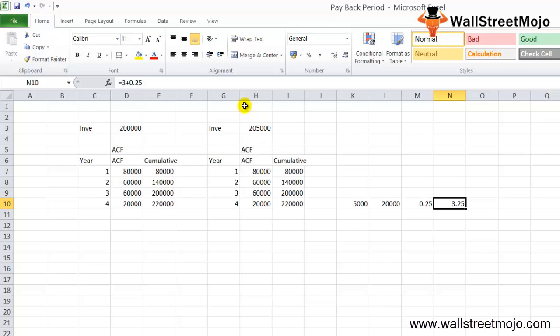Let's see some of the disadvantages of the payback period. First, it ignores the time value of money. Second, it fails to consider the investment's total profitability. That is, it considers cash flows from the initiation of the project till the payback period and fails to consider the cash flow after the payback period.